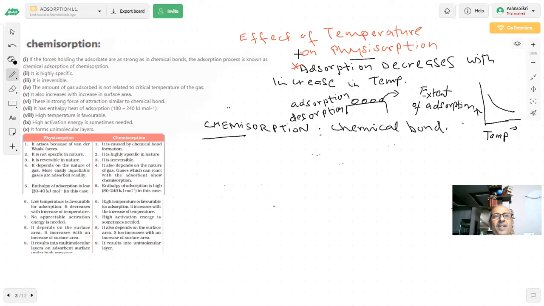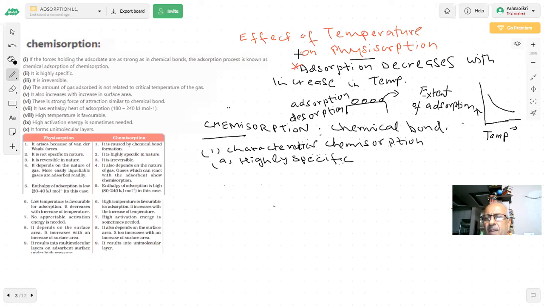So what will be the characteristics of chemisorption? Important question is coming in the paper. Characteristics of chemisorption, students. You already know that this is going to be highly specific. Why is it specific, students? Because there is formation of chemical bonds in it. Yes, because a chemical bond is going to be formed, and every adsorbent and every adsorbate cannot form a chemical bond.